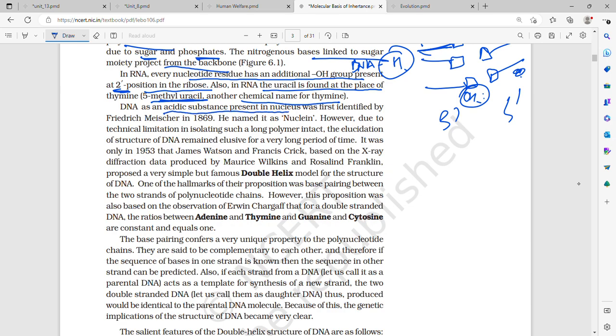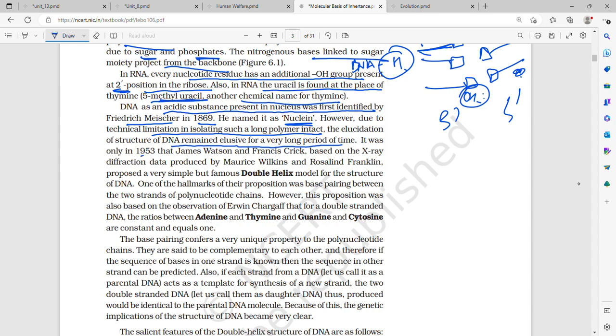DNA is an acidic substance present in the nucleus. When was DNA first identified, and by whom, and what was it called? DNA was first identified by Frederick Miescher in 1869, and he named it nuclein. However, due to technical limitations in isolating such a long polymer, the elucidation of the structure of DNA remained elusive for a very long period of time.